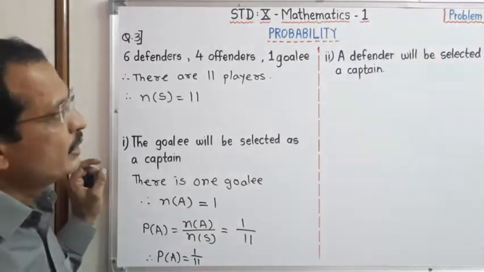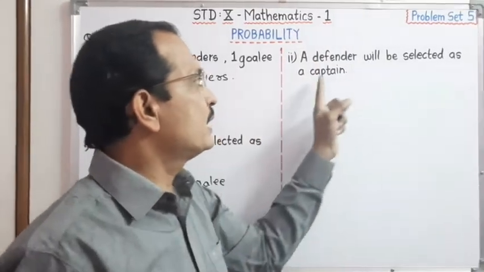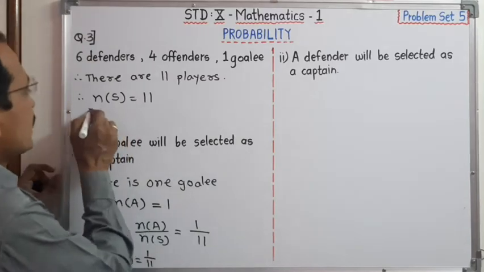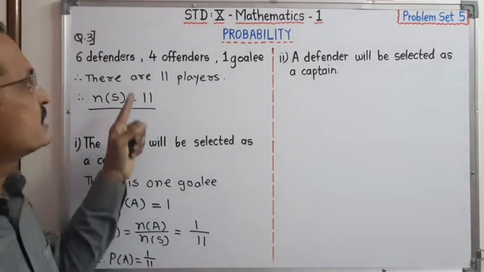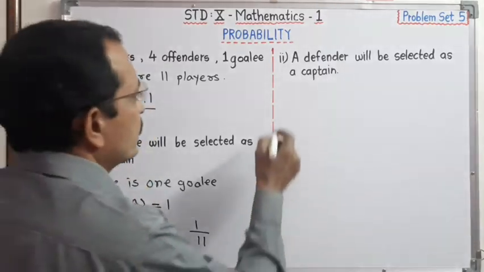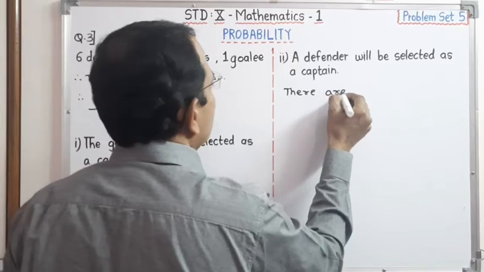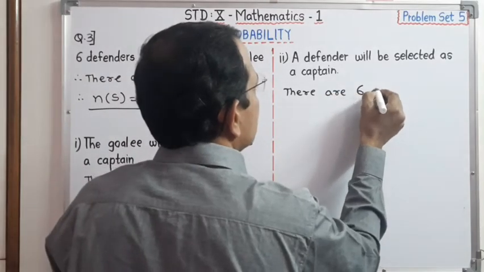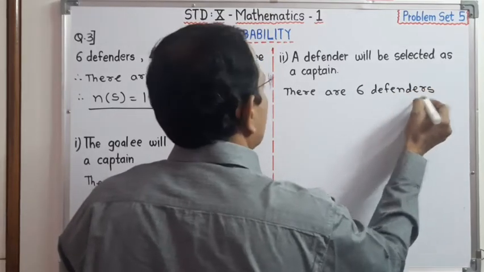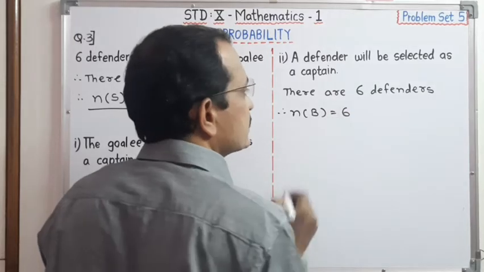Very simple. Now, the second event is that a defender will be selected as a captain. Total players are 11. Out of these, how many are defenders? Defenders are 6. Therefore, there are 6 defenders, so n(B) is equal to 6.